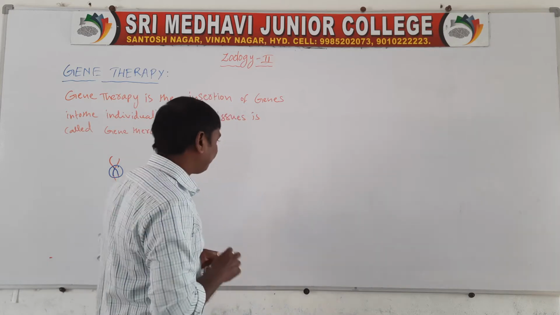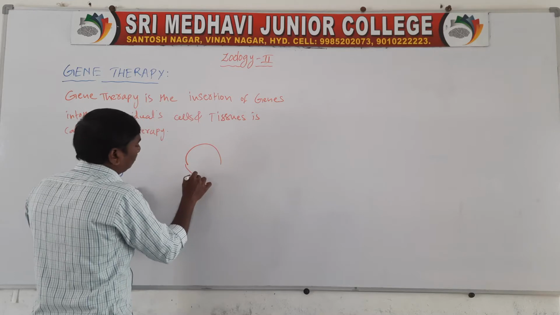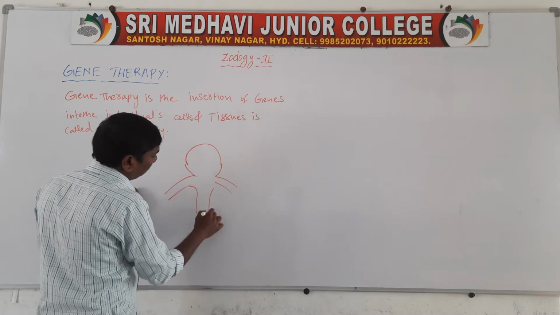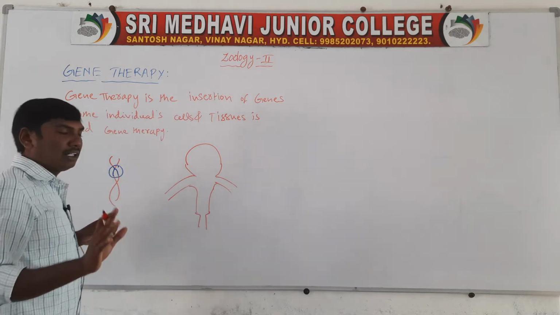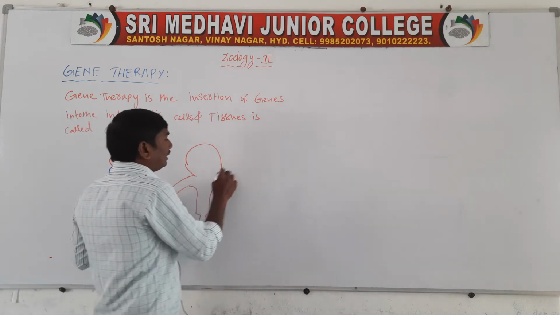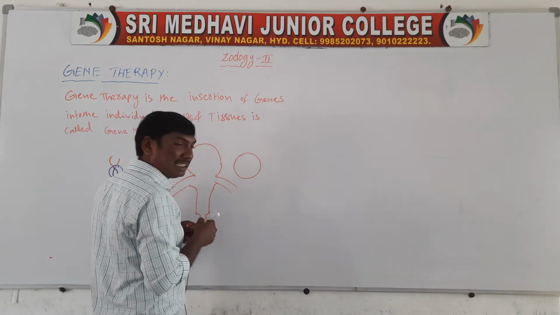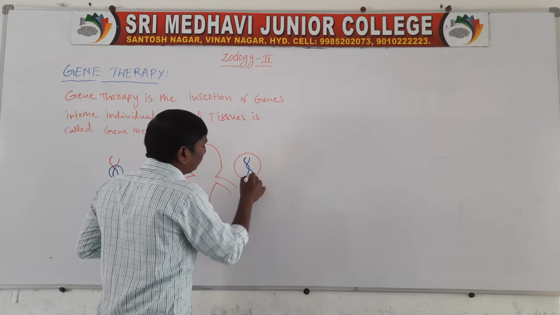For example, there is one individual, one human being. Cells are taken from the outside. These cells or tissues contain the genome.